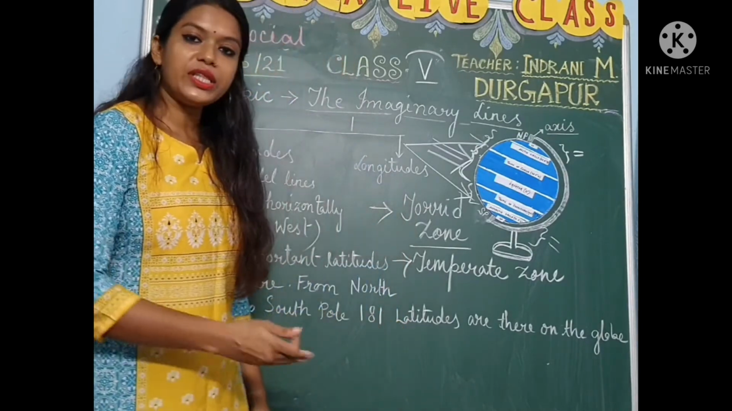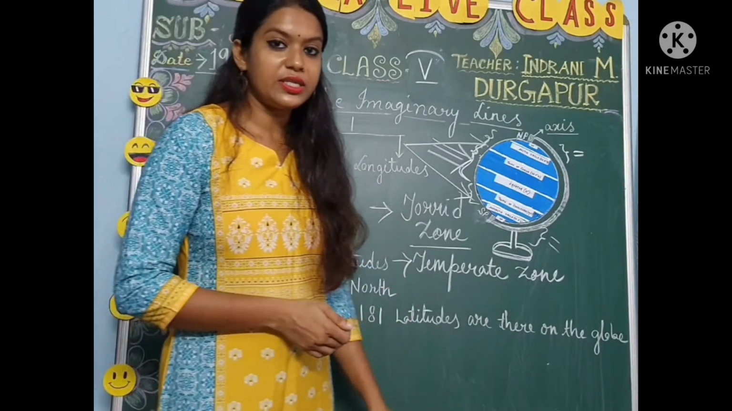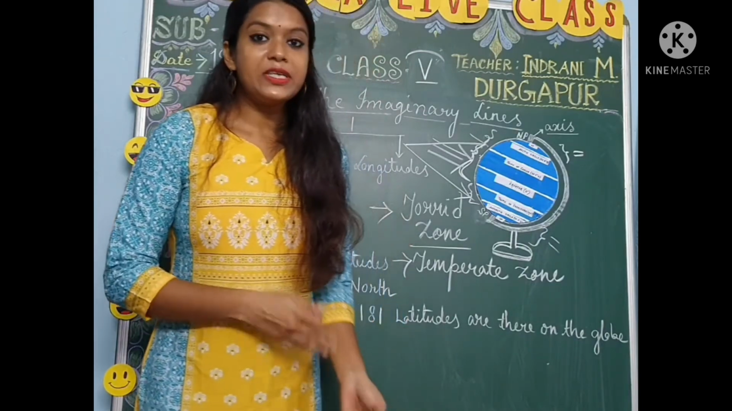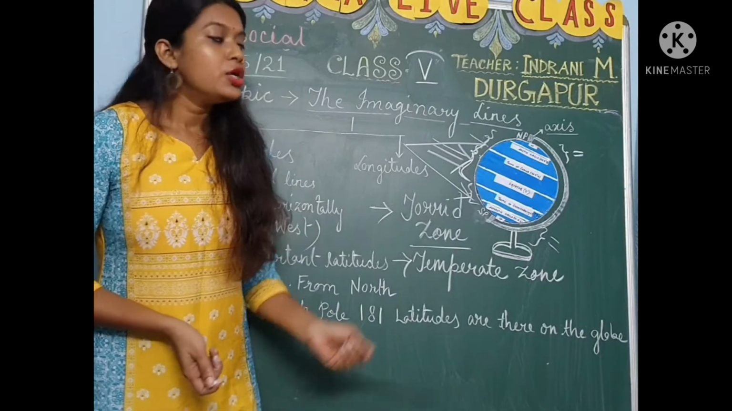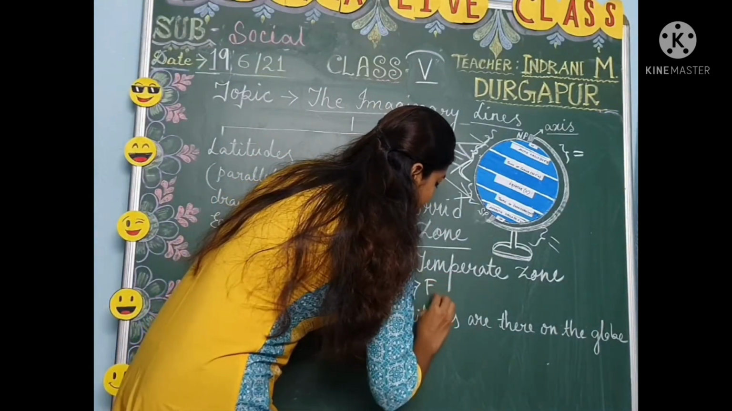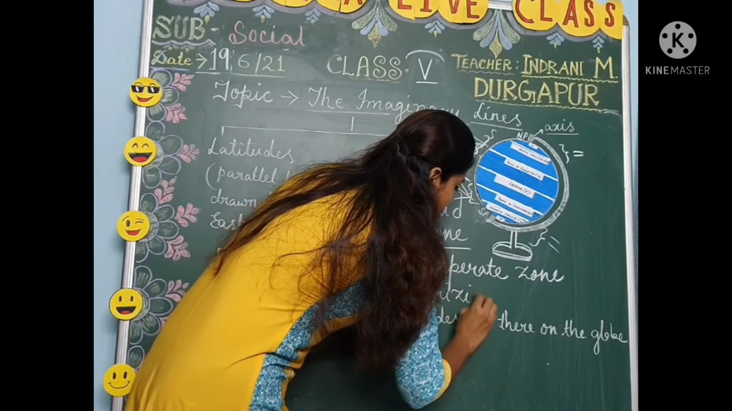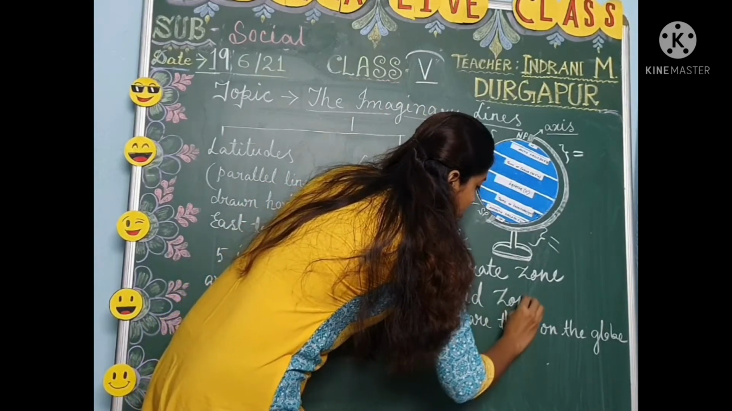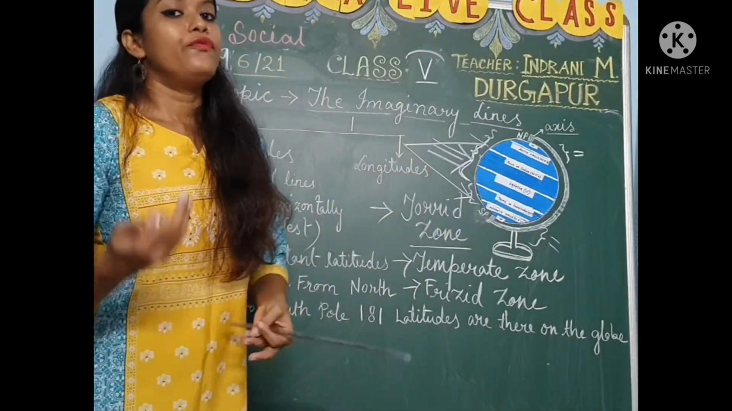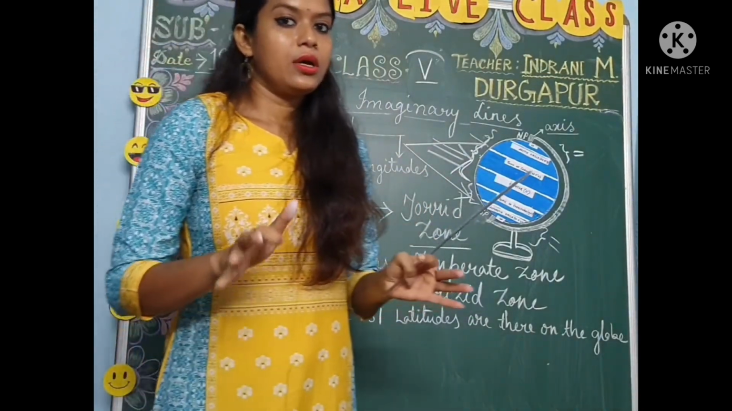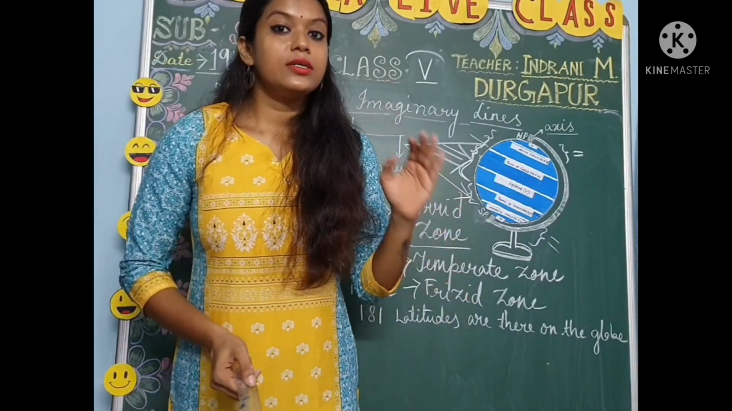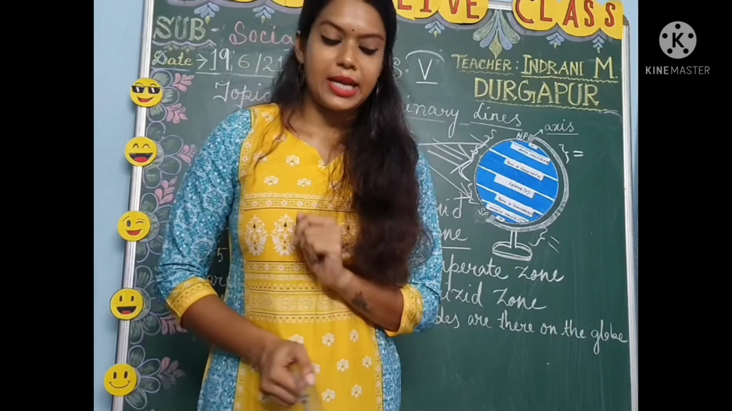So definitely when sunlight does not fall on that region, it will be a cold climate, right? There will be snow covering, isn't it? So this zone is known as the frigid zone. What is it known as? Frigid zone. Okay. So these latitude areas also receive different temperatures from the sunlight.